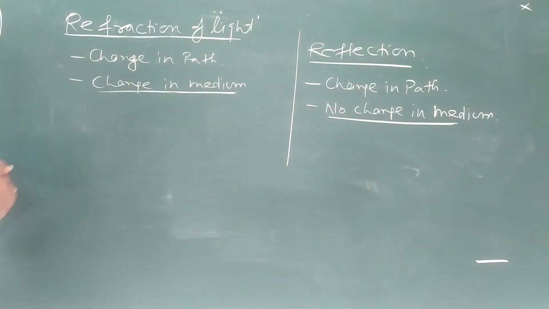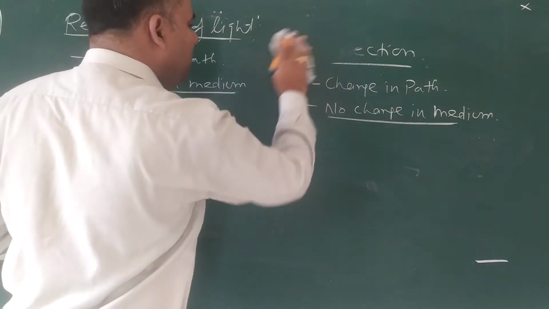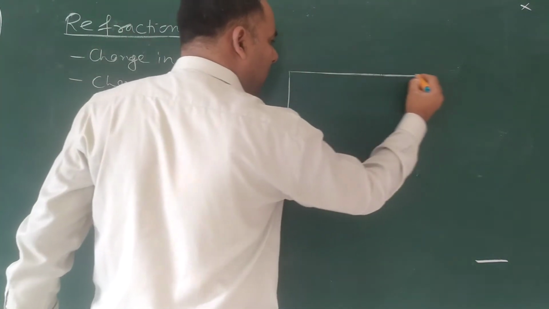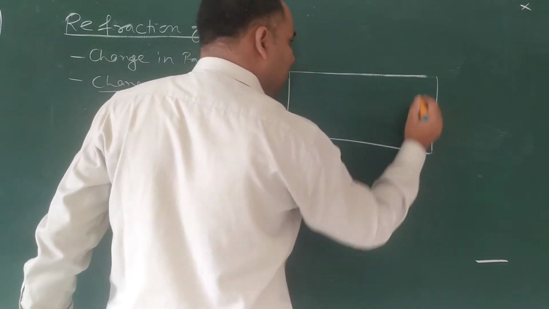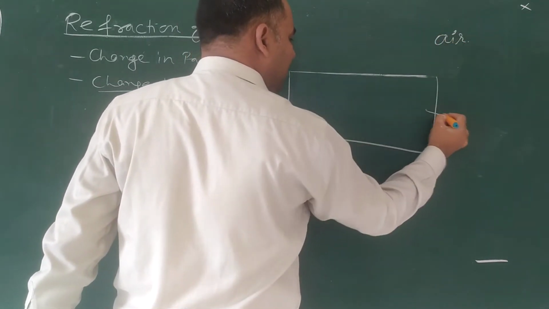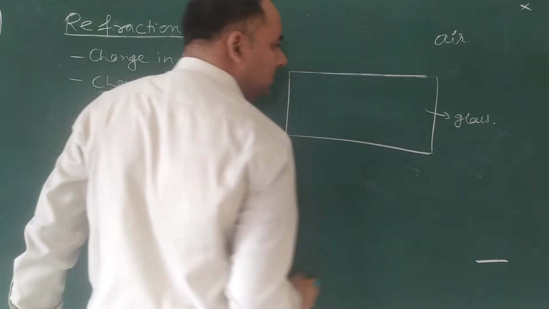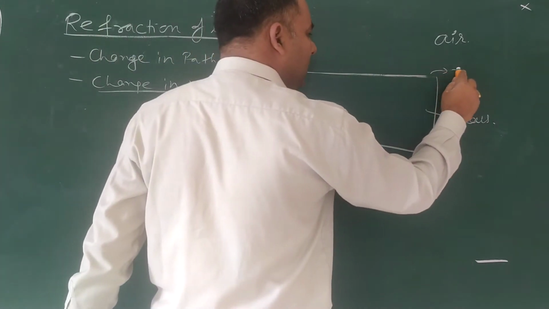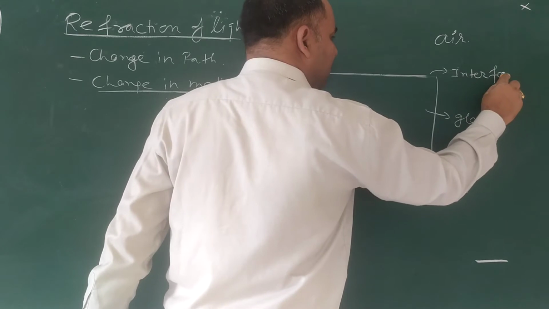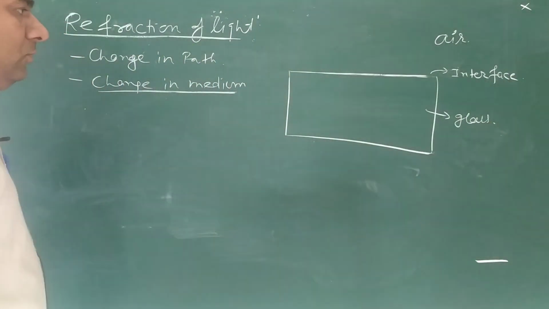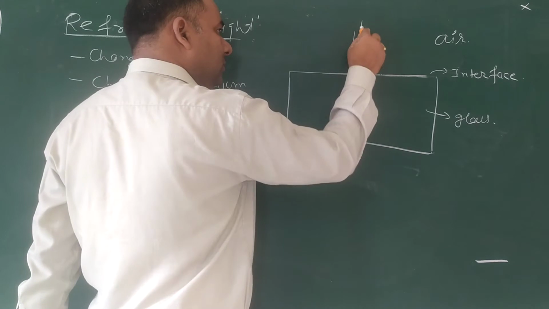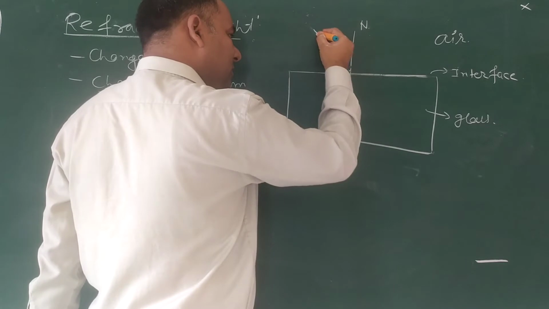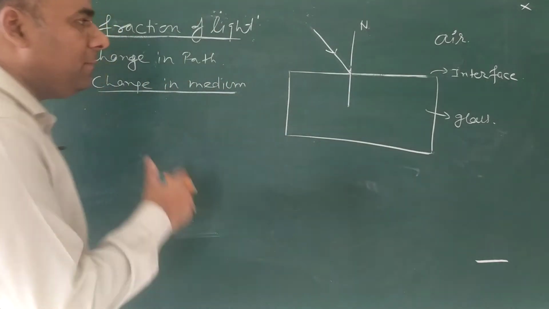For example, when light goes from rare to denser medium, or light goes from air to glass, this is your medium air and this is your glass, and the surface which separates the two media is known as the interface. We draw a normal here. This is your normal, and this ray is your incident ray.